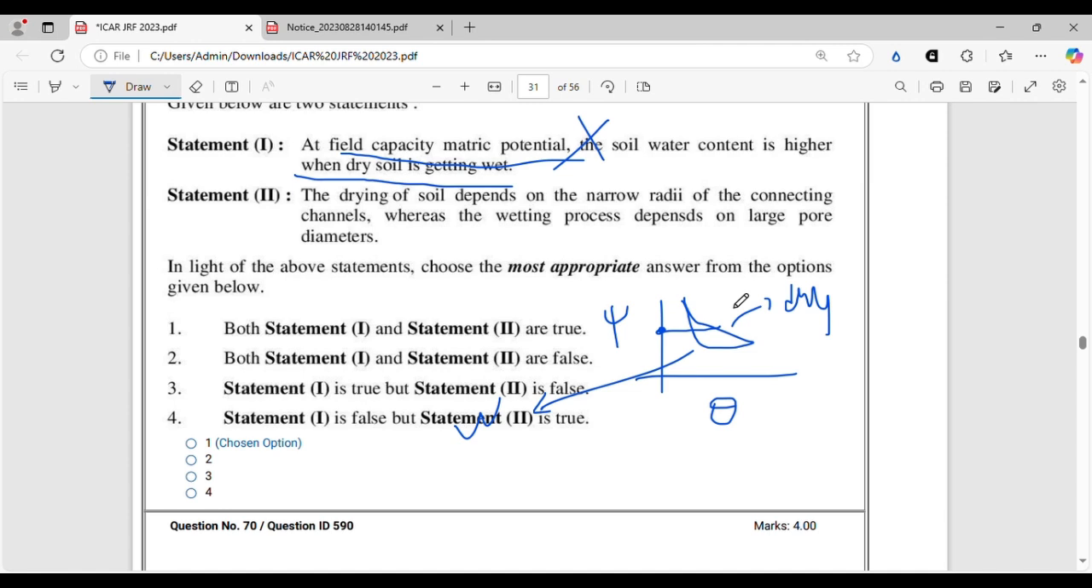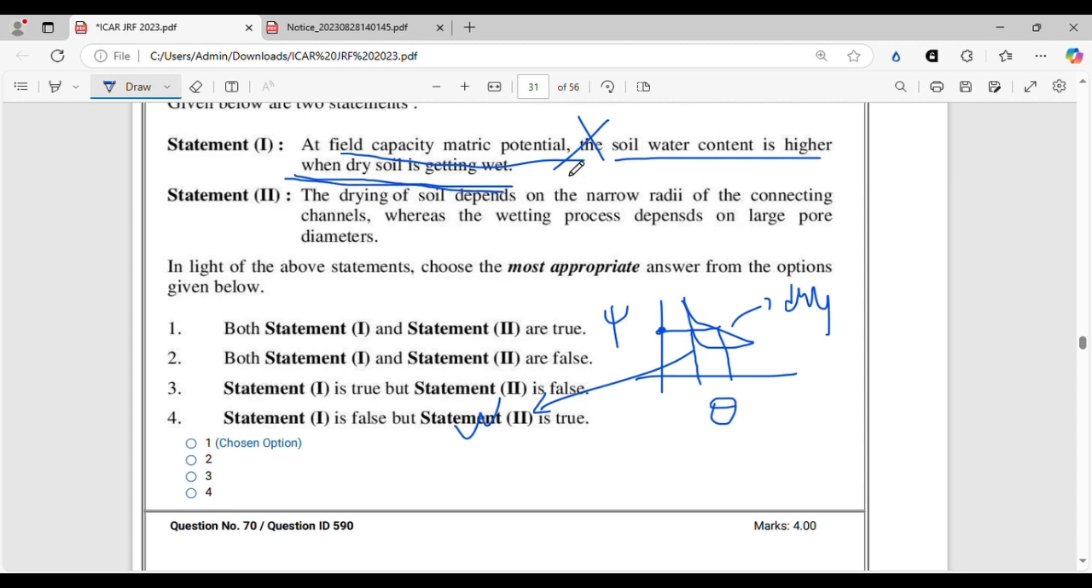All right. So at field capacity metric potential, the soil water content is higher when dry soil is getting wet. No, in the wetting curve, the soil water content is less, whereas in the drying curve, the soil water content is more. So when wet soil is getting dry, that will contain more water. Soil water content is not higher when dry soil is getting wet. So this statement 1 is wrong.